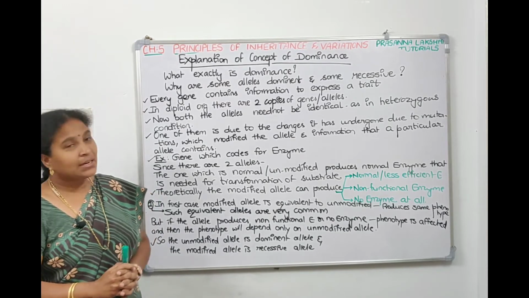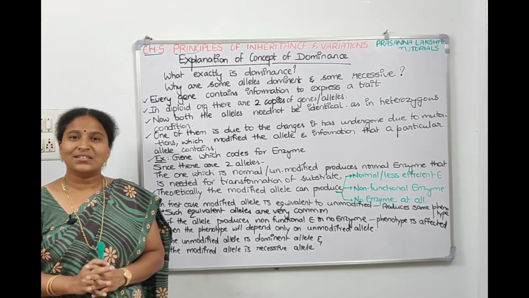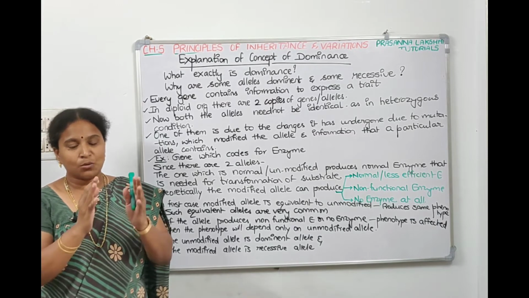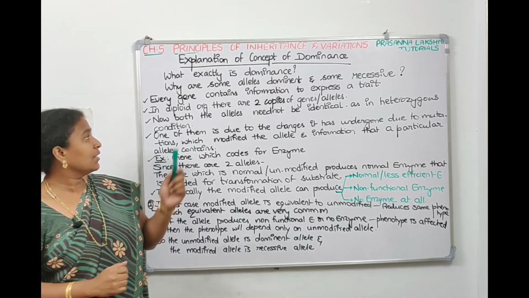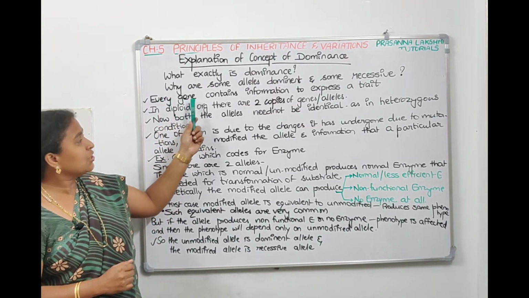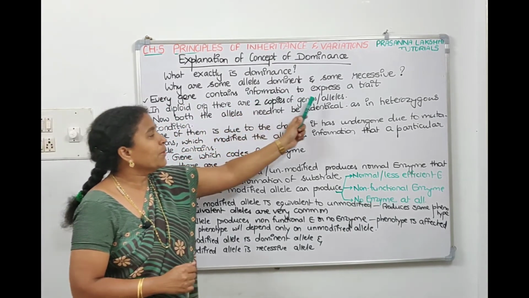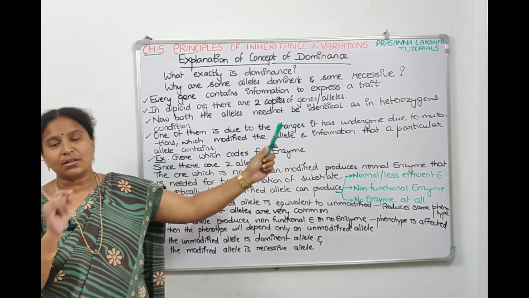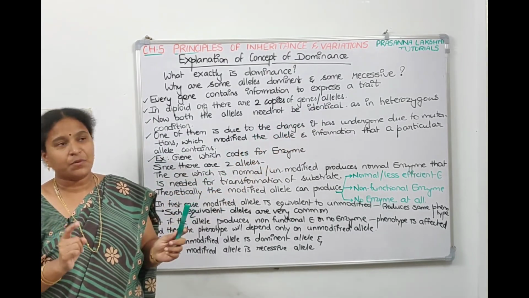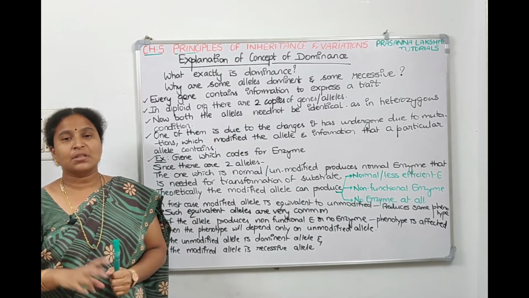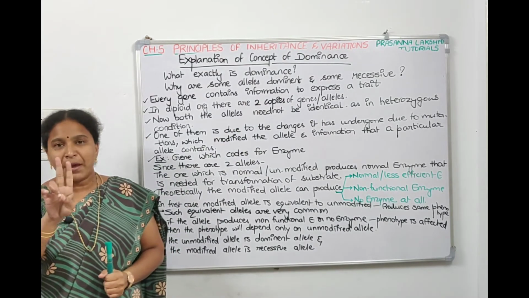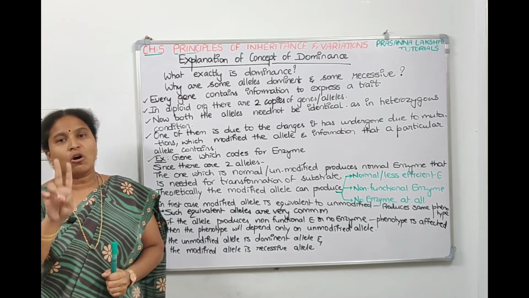If you have to understand this, first you should understand what a gene is. A gene is a sequence which will code for a particular protein. That's what the NCERT says. Every gene contains information to express a character or a trait. And in diploid organisms, there are 2 copies of the genes, since a pair of chromosomes is there.